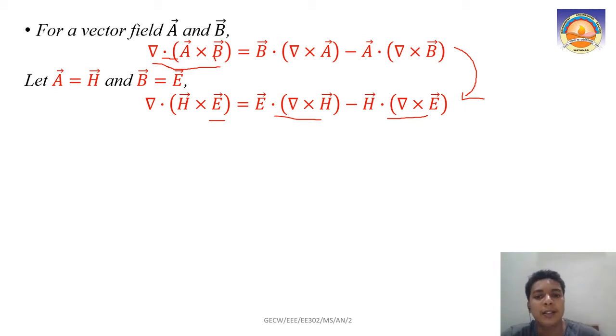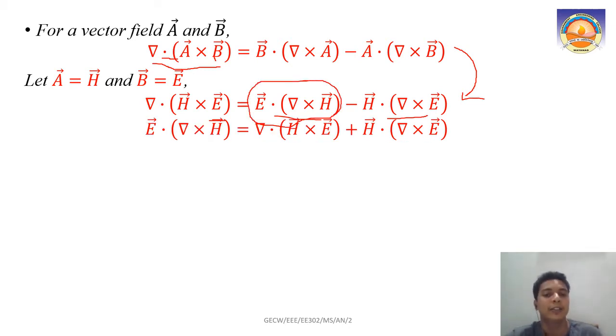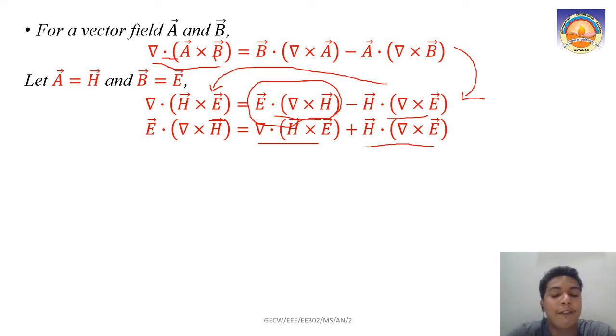Right. In the last slide we discussed E dot (del cross H). So we can take that out of this equation. If we just rearrange, taking H dot (del cross E) to the other side, we will get E dot (del cross H) as del dot (H cross E) plus H dot (del cross E). That is what we obtain after rearranging this equation.